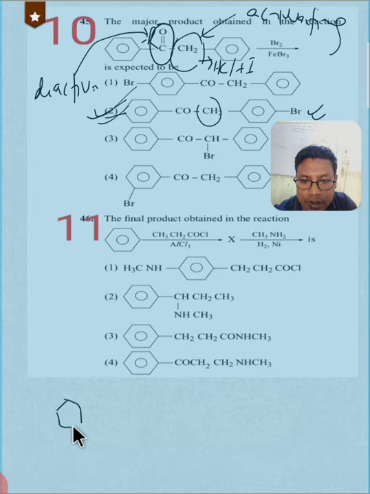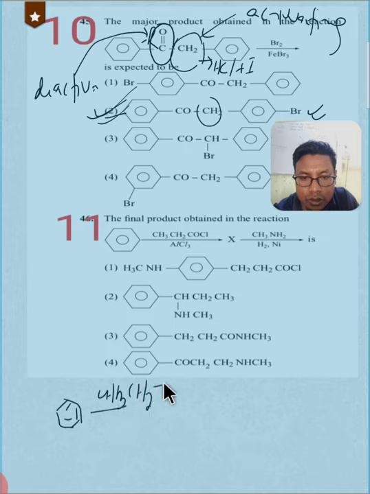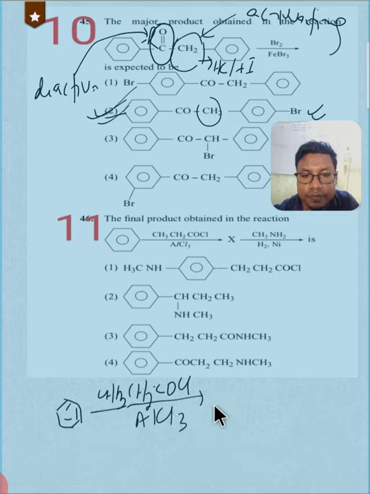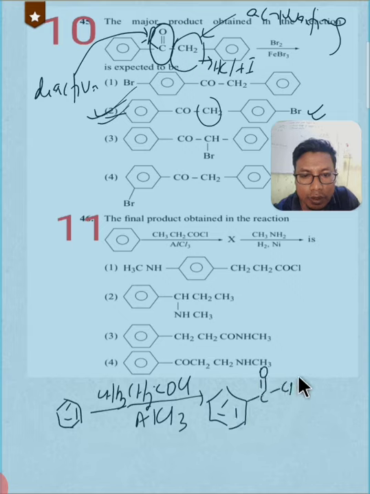This is our benzene, and it is reacted with CH3CH2CH2Cl, no, sorry, this is wrong. This has to be CH3CH2COCl, right, in presence of AlCl3.